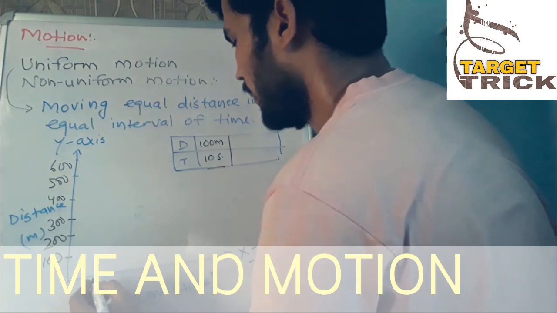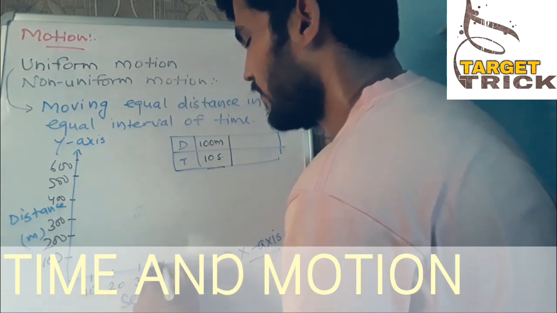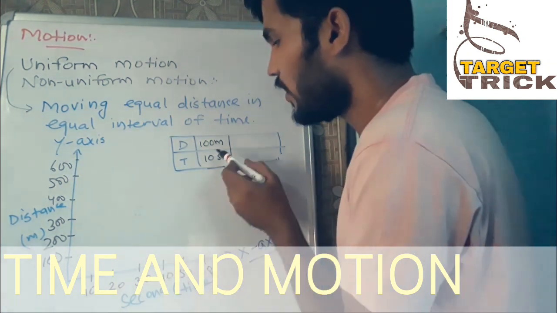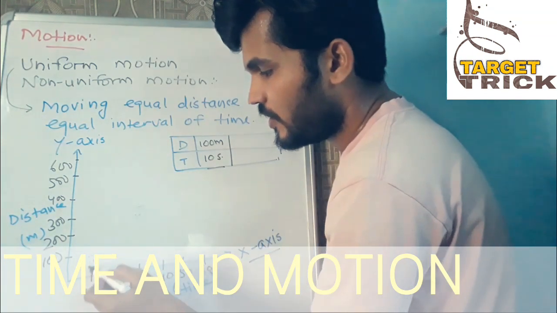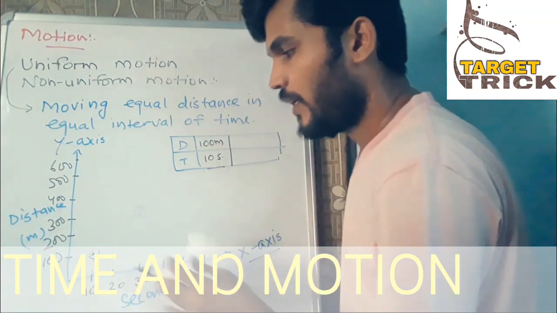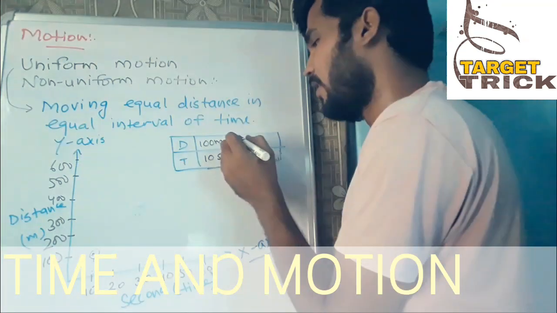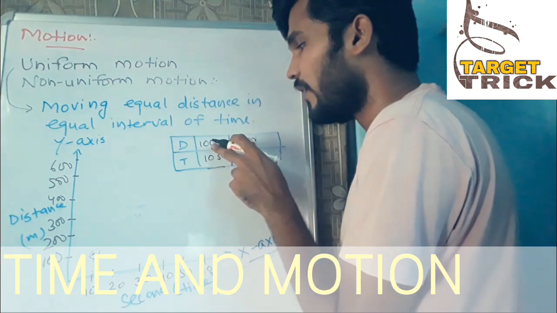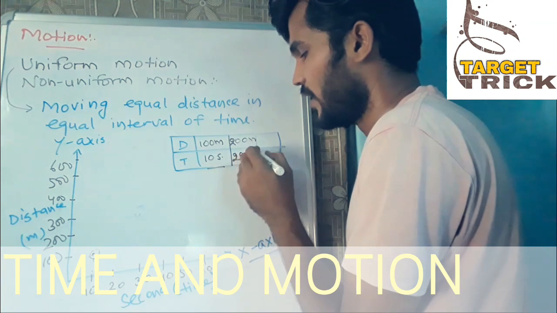And here we will take the time like 10 seconds, 20 seconds, 30 seconds, 40 seconds, 50 seconds, and 1 minute or 60 seconds. So in the first 100 meters in 10 seconds, 100 meters is here, 10 seconds is here, they meet at a point. Then again the bus started and covered another 100 meters, now it went 100 plus 100, 200, in again 10 seconds, meaning 20 seconds.